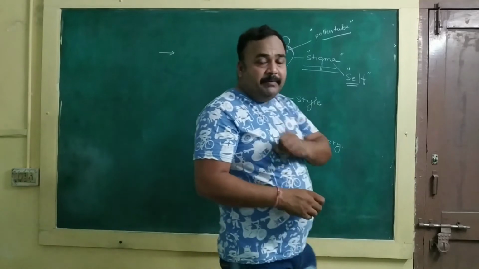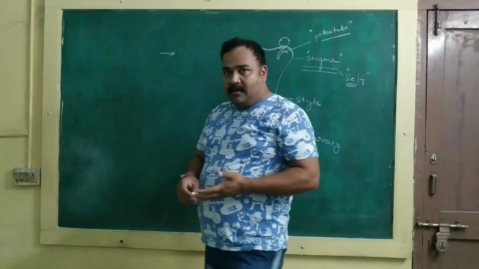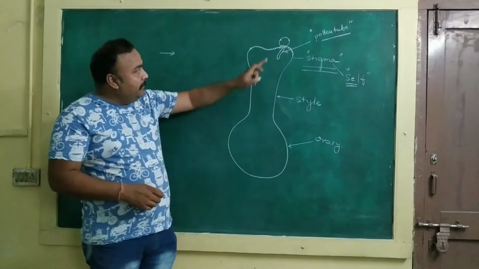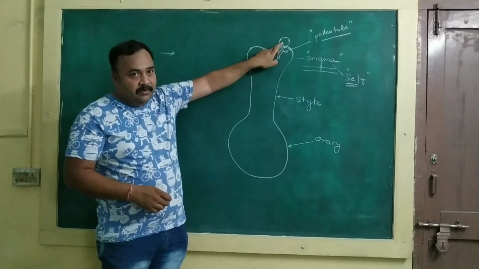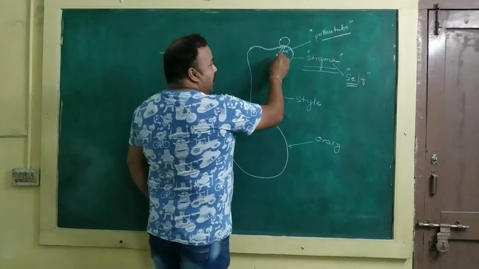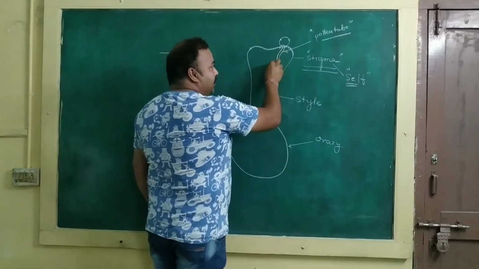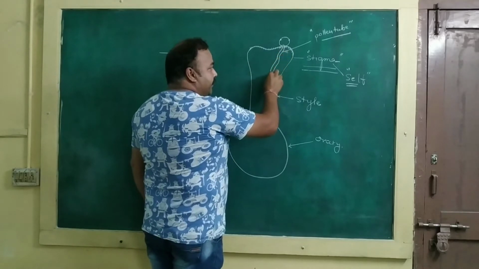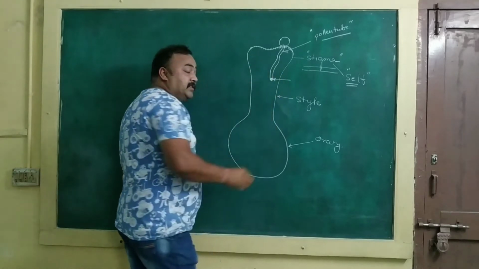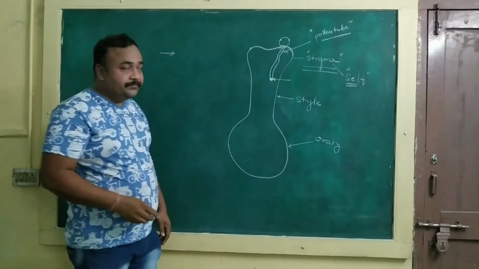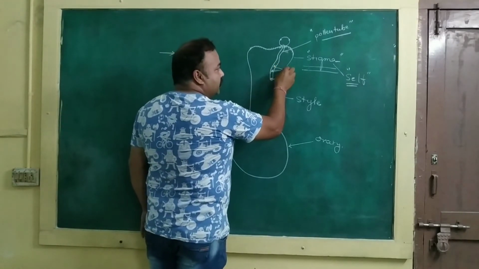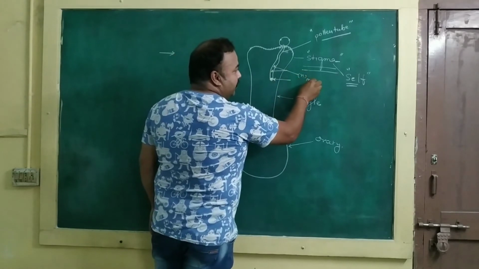If the pollen is compatible, that means it is self-pollen, which can be responsible for the process of fertilization, then only the germ pore will release the pollen tube. Now, if it is three-celled pollen, in the proximal part of the pollen tube there occurs a vegetative cell or tube cell, and after it, two male gametes, which are haploid in nature, will occur.